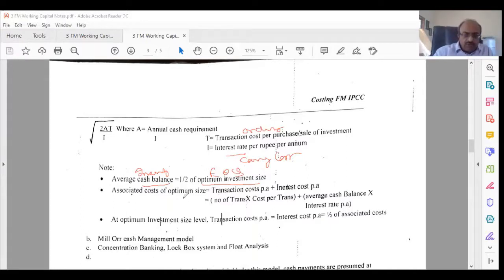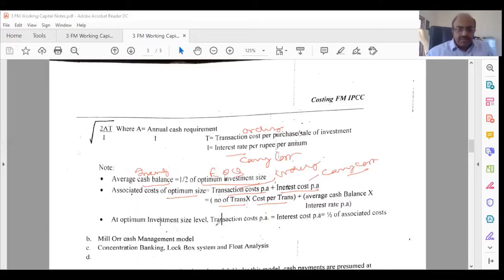What is the total cost at optimum size? Transaction cost plus interest cost. The interest cost is basically your carrying cost in the inventory context. Transaction cost is your ordering cost. So how do you calculate both these parts together? Number of transactions times cost per transaction. They are also similar: number of times you are ordering into ordering cost per transaction, and the average cash balance into the interest rate. There also, carrying cost is equal to half average inventory into the rate, whatever is the rate at the time.